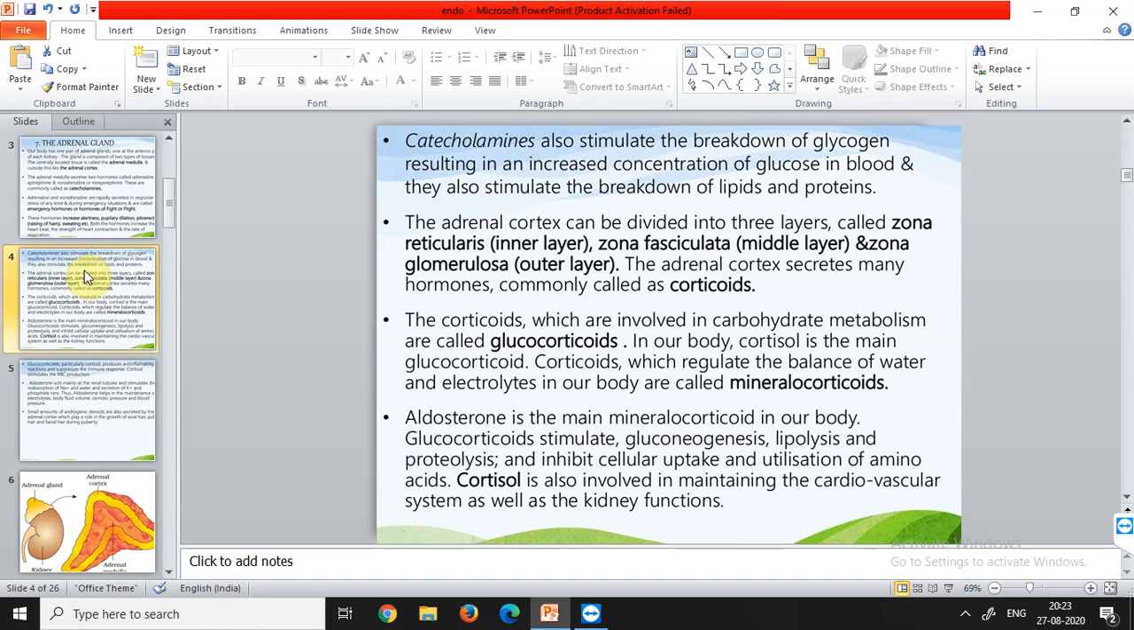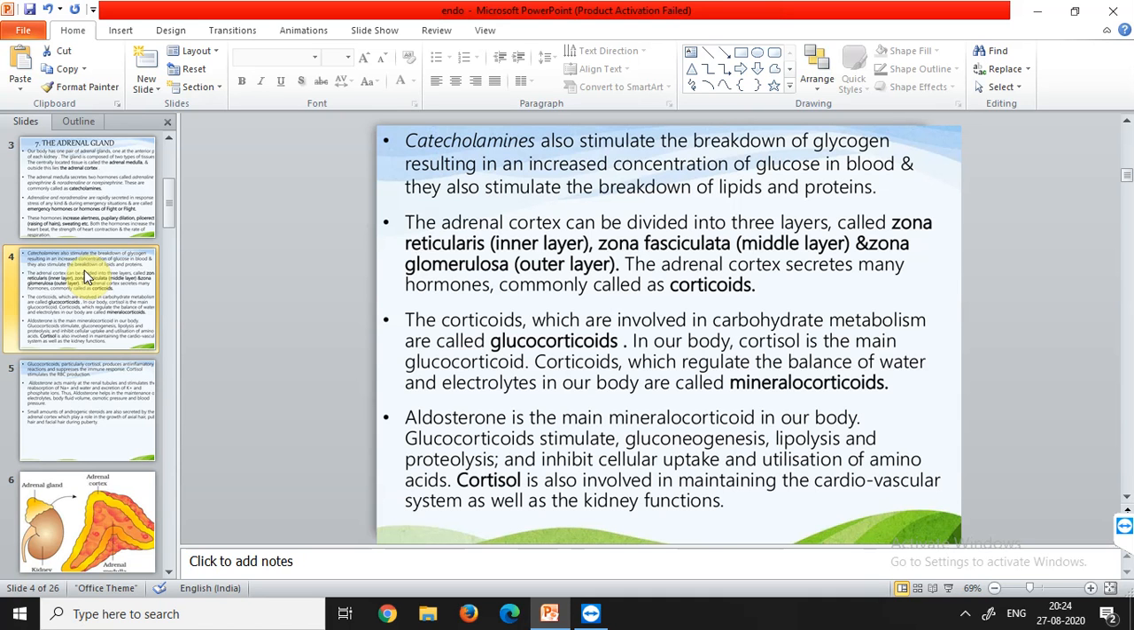The adrenal cortex, जो कि पेरिफेरी रीजन पे प्रेजेंट होता है किडनी की, ये अगेन 3 लेयर्स में डिवाइड हो सकता है. The innermost layer which is zona reticularis, zona fasciculata which is the middle layer, and zona glomerulosa, this is the outer layer. So the adrenal cortex secretes many hormones and they are commonly called corticoids.